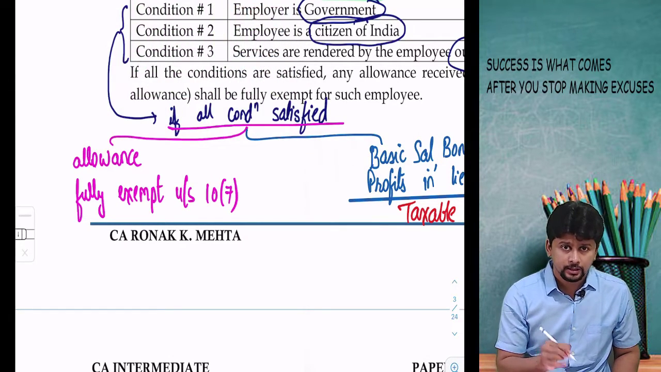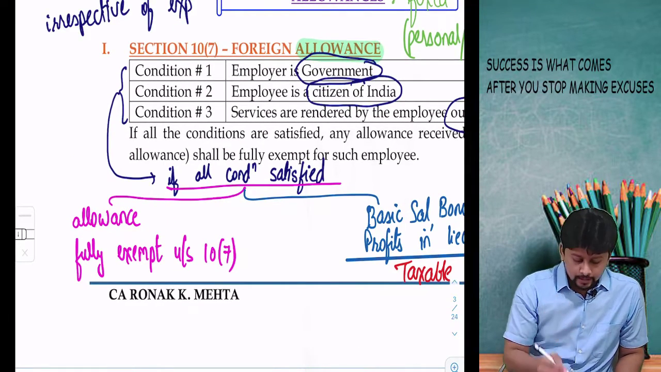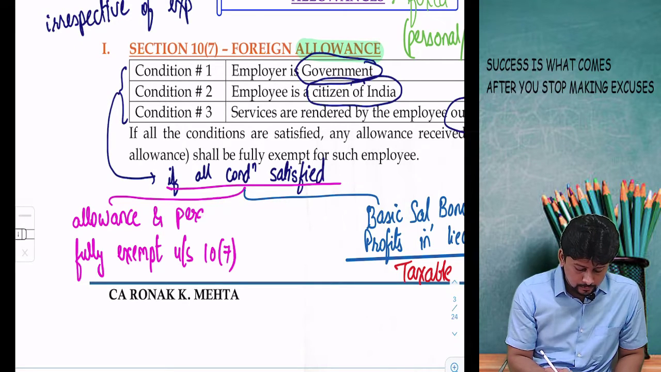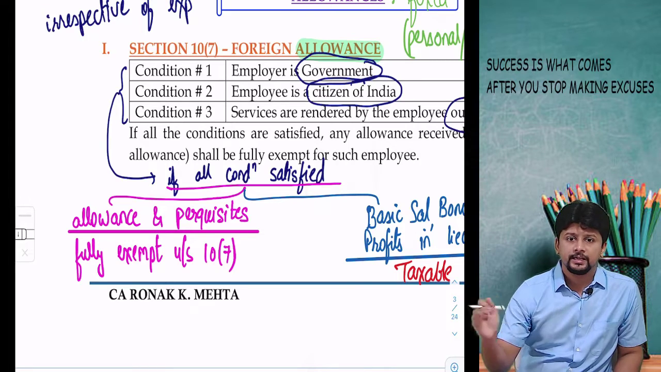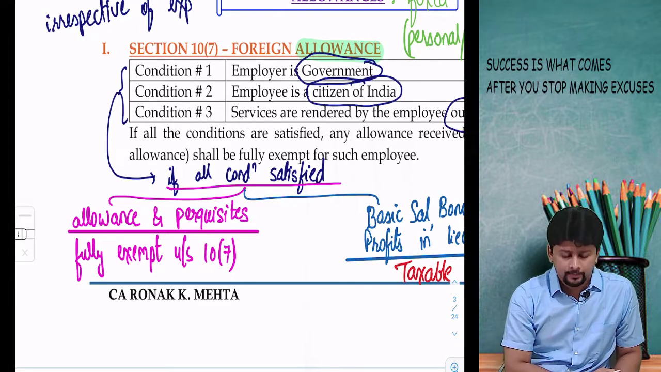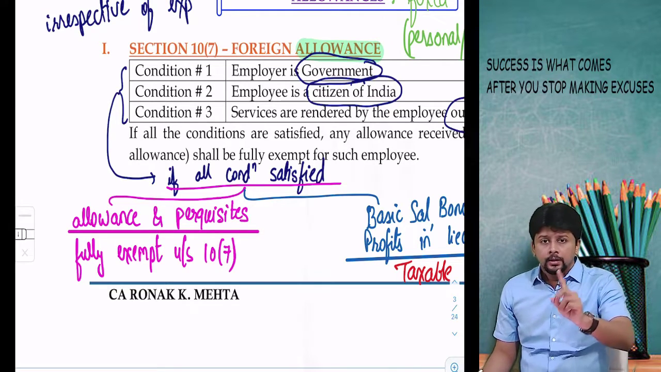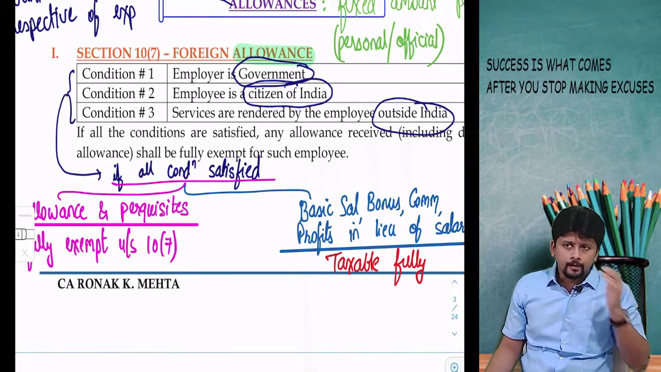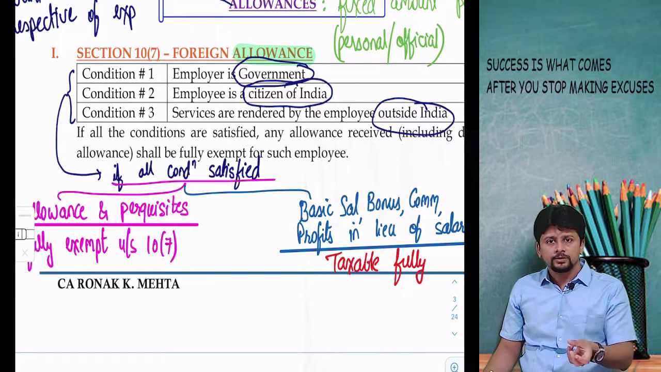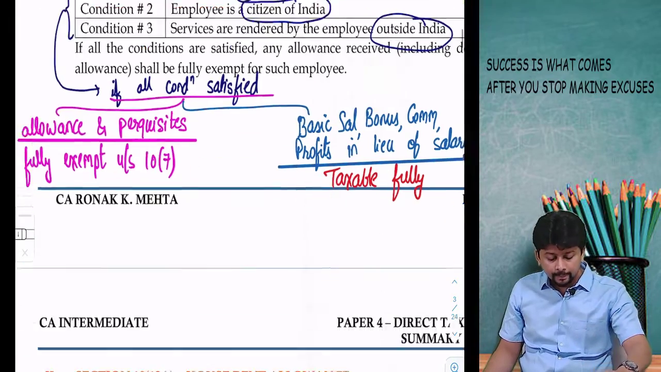It's not mentioned here in the notes, because we are discussing the topic of allowance, but 10(7) covers allowance also and covers perquisites also. So allowance and perquisites are fully exempt, but other salary incomes are fully taxable because they are deemed to accrue in India. 10(7) is very simple. Condition 1, government should be paying the amount to you. Condition 2, you must be a citizen of India. Condition 3, services are rendered outside India. Very rare that you can have this in your question. If at all it comes up, it is one small adjustment, just a matter of remembering something.